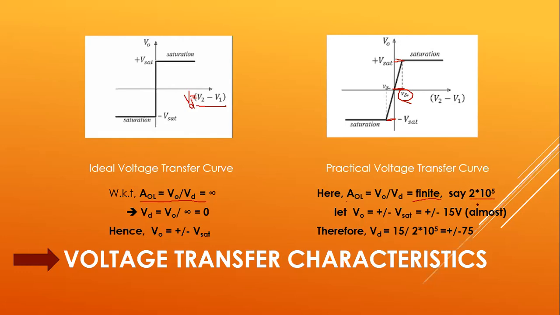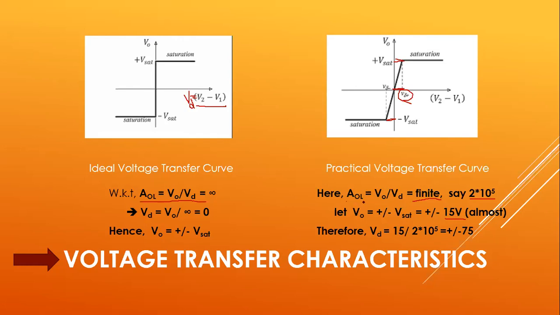If we consider this to be the open loop voltage gain, then V0 is assumed to be plus or minus Vsat, that is almost 15 volts. For IC741 we will be using plus or minus 15 volts as the saturation voltage. Hence we are considering output voltage, plus or minus Vsat, equal to plus or minus 15 volts.